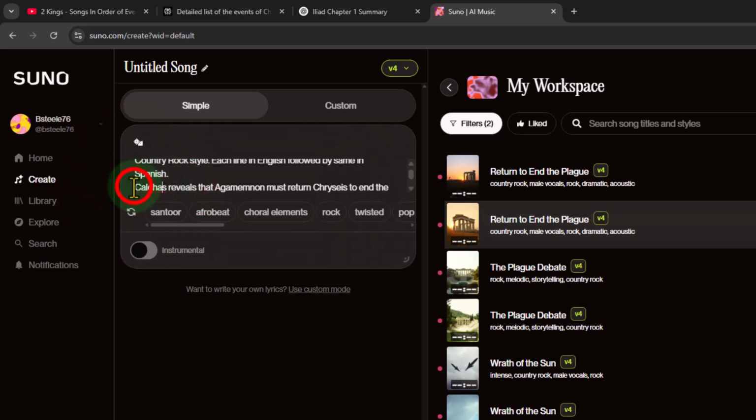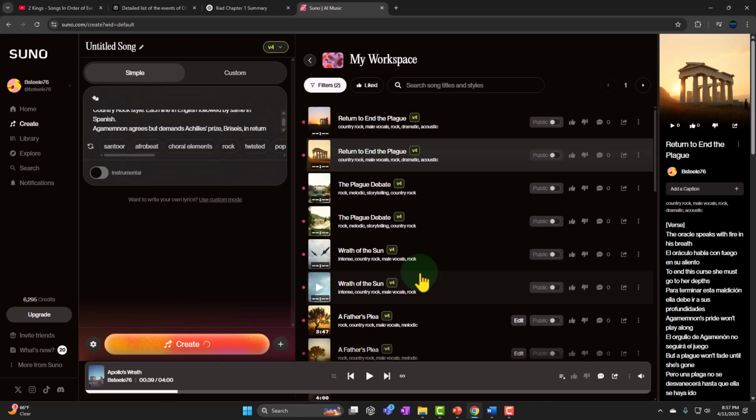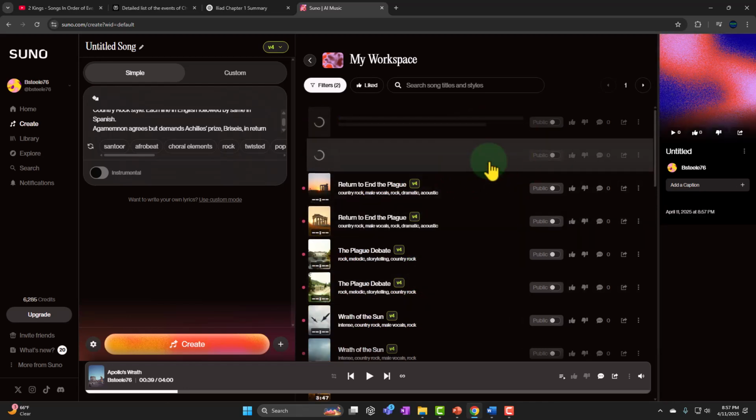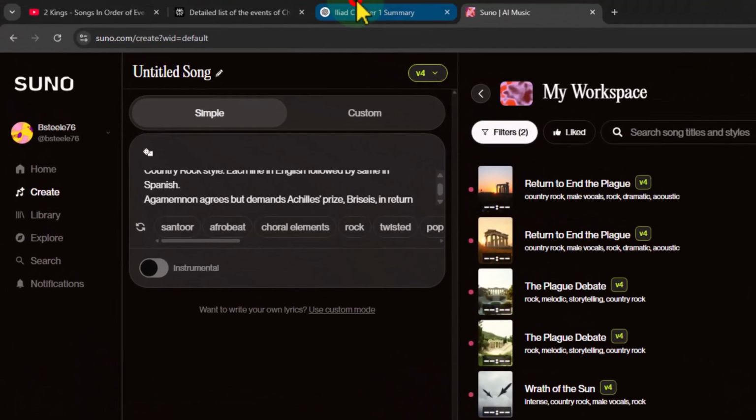So I'm just going to copy and paste this one in place and then create that one, and see what it does. Is it going to work? See, it starts to pop over here first. And I'm going to be like, okay, it's thinking about that one a lot. It's not going to like it. It didn't like it. Ah, come on.